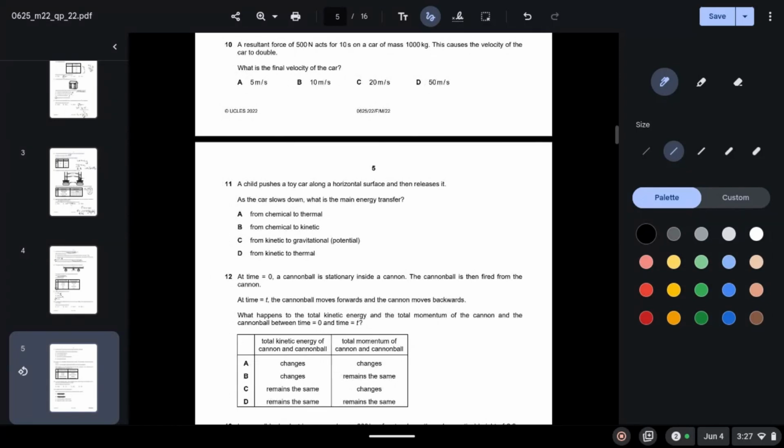Question 10. A resultant force of 500 newtons acts for 10 seconds on a car of mass 1000 kilograms. This causes the velocity of the car to double. What is the final velocity of the car? Okay, first we can calculate the initial velocity.